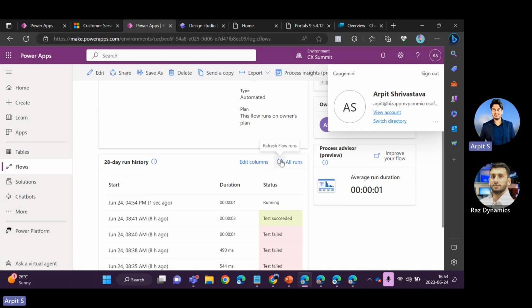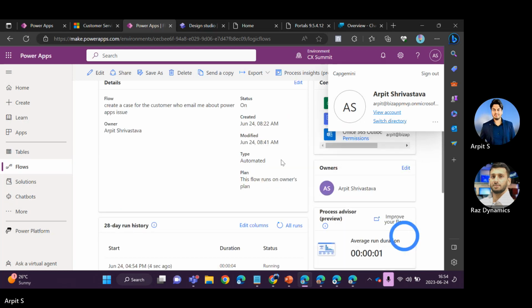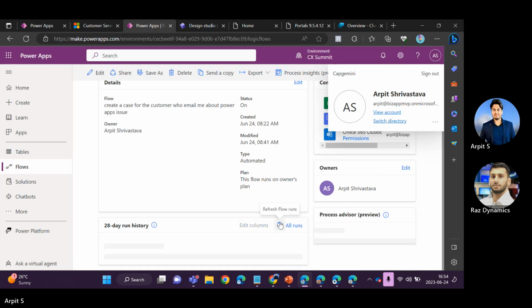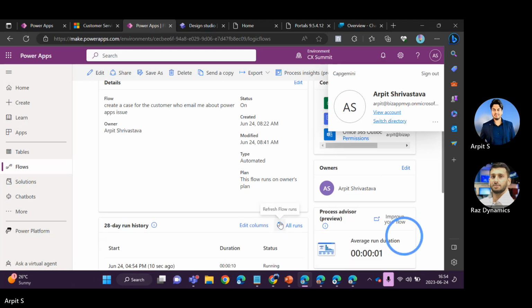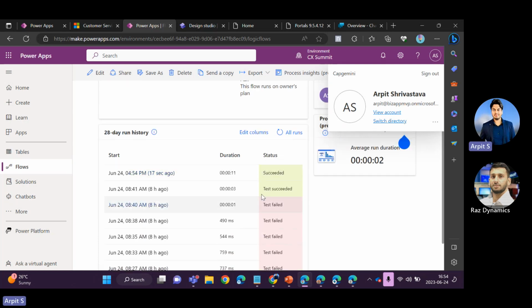It will take time. Yeah, so it's running. Okay, so it succeeded.